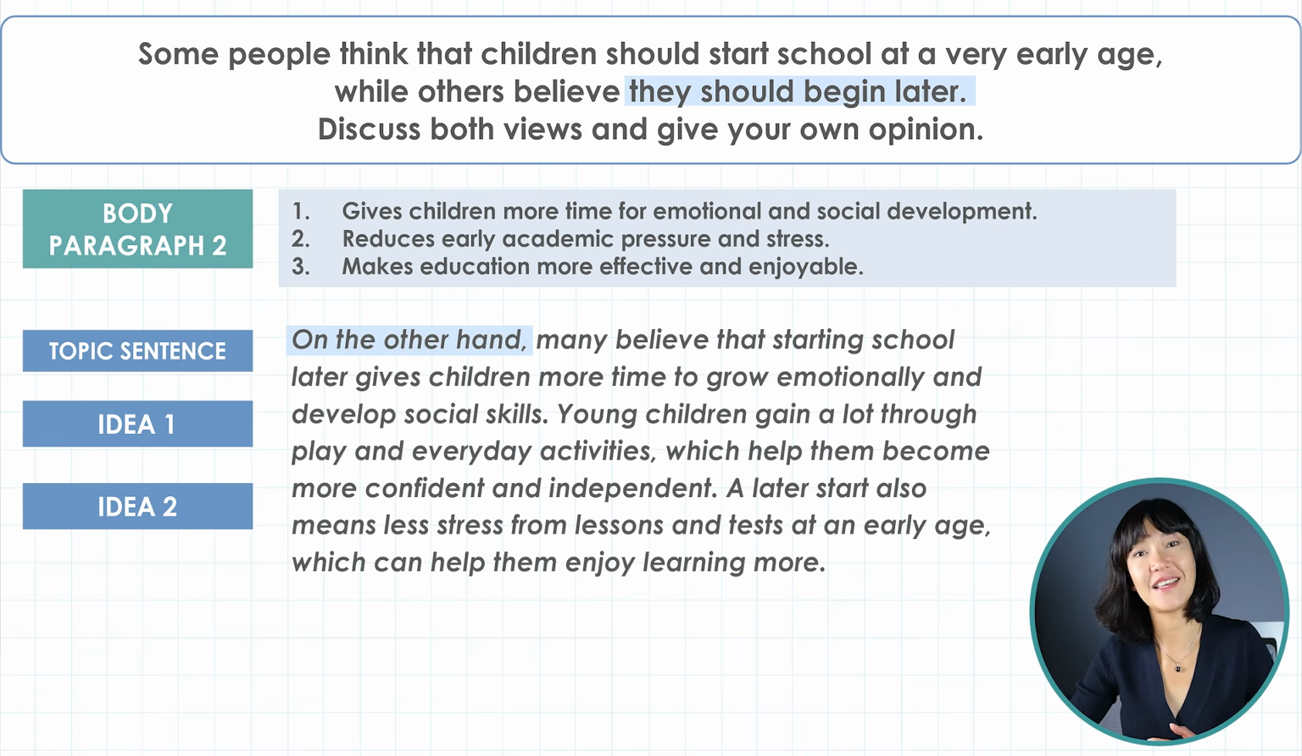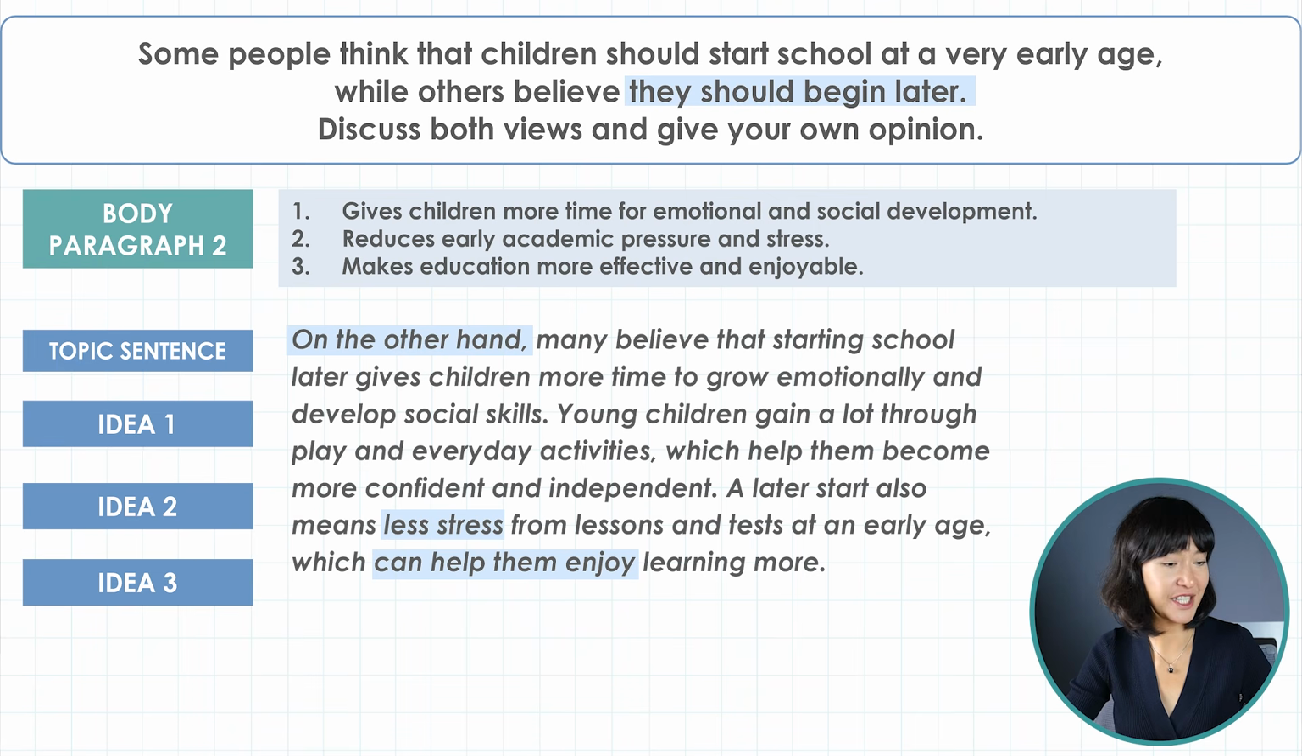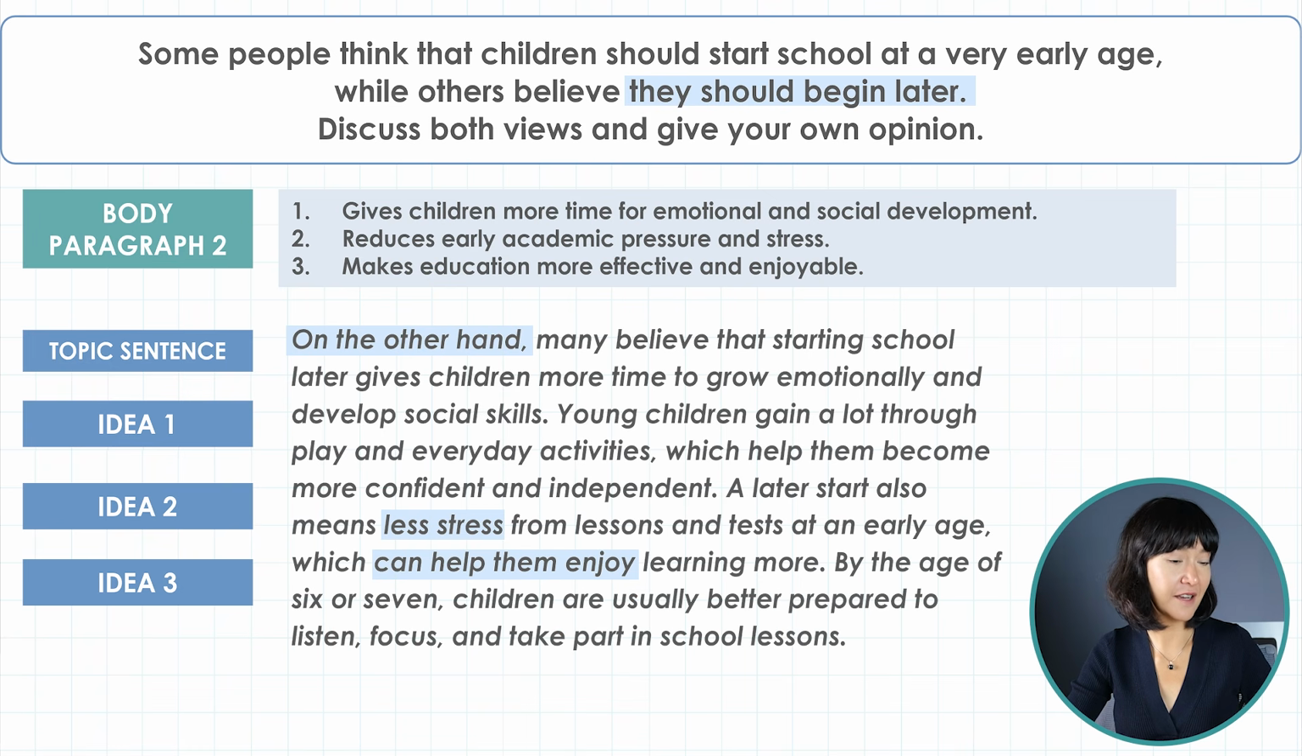And this introduces the second argument. We have an interesting structure here. It's called the cause and effect structure. So less stress leads to more enjoyment. So it's good to have this logical progression in your essay. And now the third idea. By the age of 6 or 7, children are usually better prepared to listen, focus, and take part in school lessons. This adds weight to the earlier points and shows that waiting a little longer actually makes school more effective.